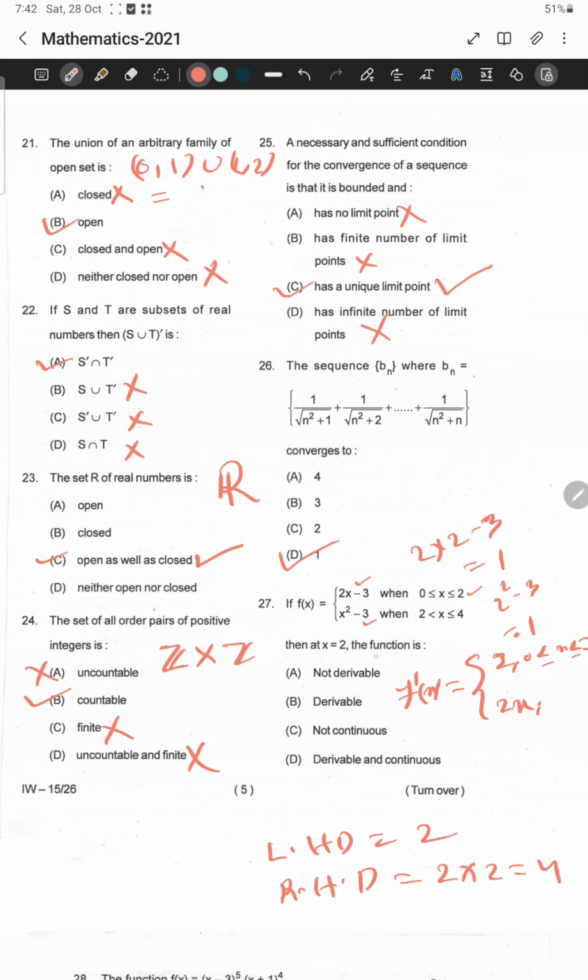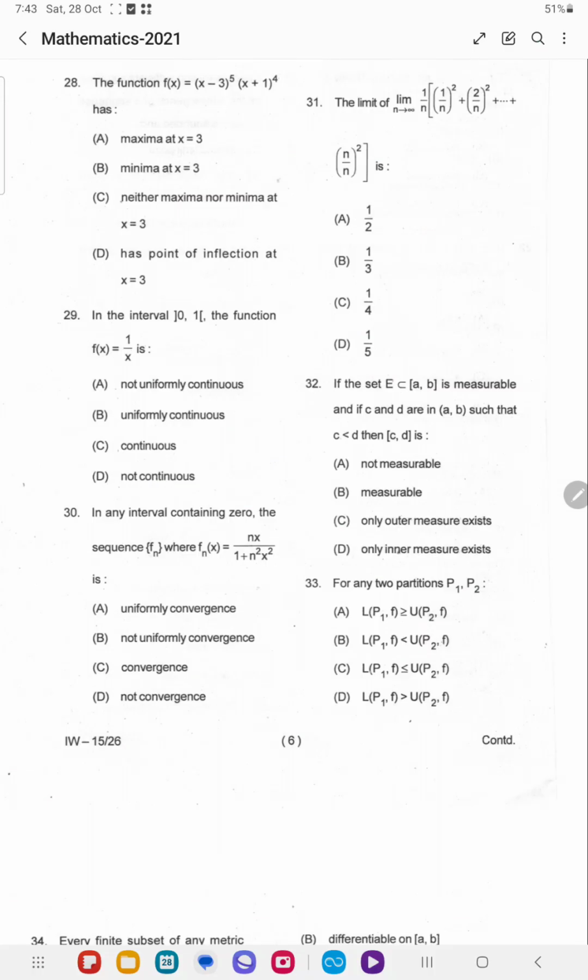The question is also asking that at x equal to 2 the function is not derivable, meaning not differentiable. This is the right answer. Derivable is false. Not continuous is false, but it is continuous at x equal to 2. Derivable and continuous, this is also false. Okay, let us move to question number 28.